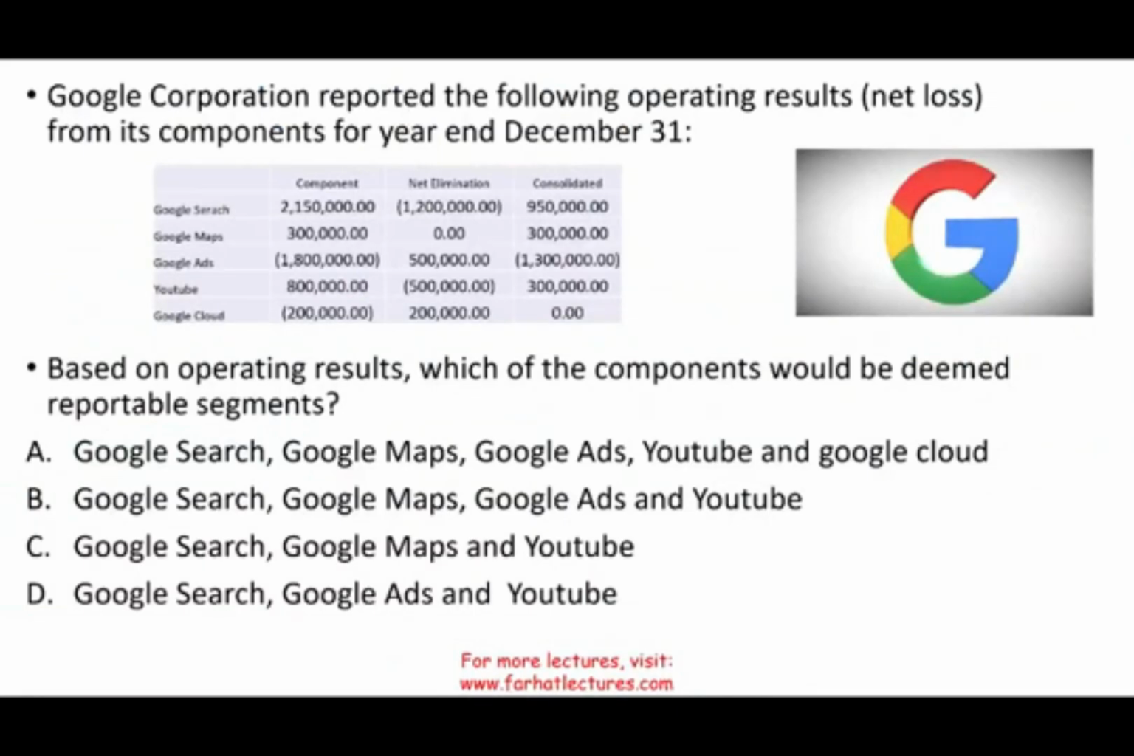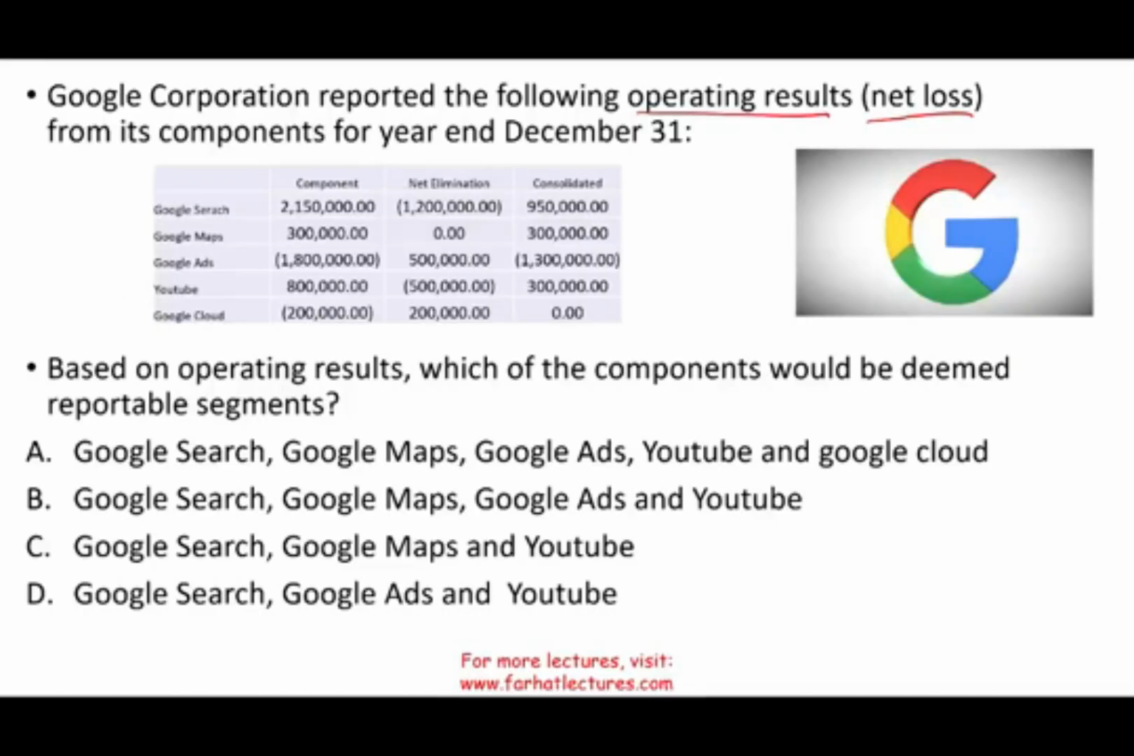Google Corporation, and the reason I selected Google is because Google runs many other companies. They have many segments, so this kind of makes the example a little bit realistic. It reported the following operating results or net loss from its components for the year ended December 31st. Google has Google Search, Google Maps, Google Ads, YouTube, and Google Cloud. I just made up these numbers, so don't think these are the actual numbers for any particular period.